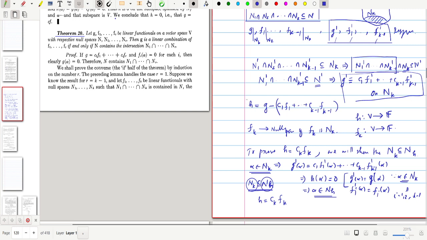So from this statement, h is equal to c_k f_k. What is h? h is g minus this, so that is equal to c_k f_k. That would imply that g is equal to the summation, i equal to 1 to k, of c_i f_i. So this proves Theorem 20: whenever we have N1, N2, etc., N_k, with their intersection contained in N, we have that g is a linear combination of f1, f2, etc., f_k.